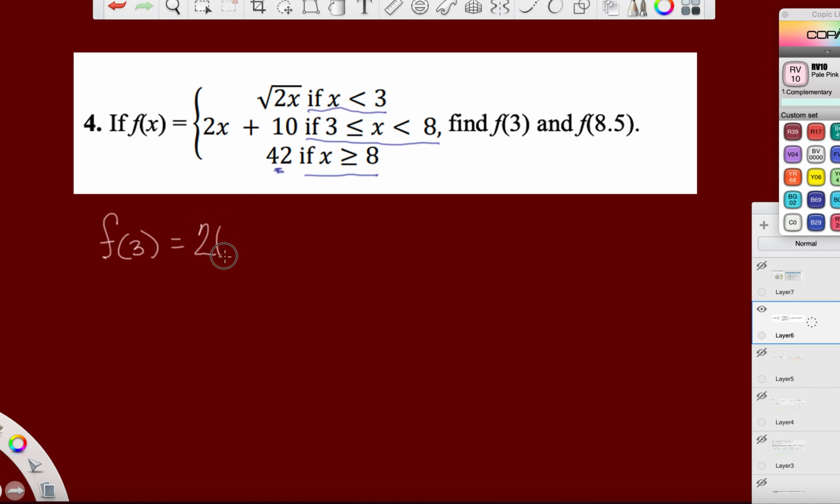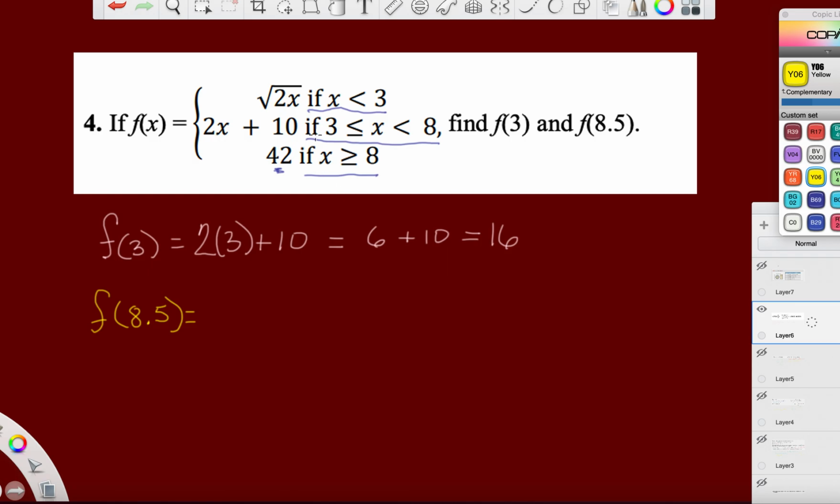And I'm going to evaluate 2 times 3. I'm going to put 3 in for x, and then add 10. Okay, well, let's evaluate it. 2 times 3 is 6, plus 10, which is equal to 16. Okay, well, we know how to do it that way. Let's go ahead and take a look at 8 and 5/10, or 8.5. What is f of 8 and 5/10?